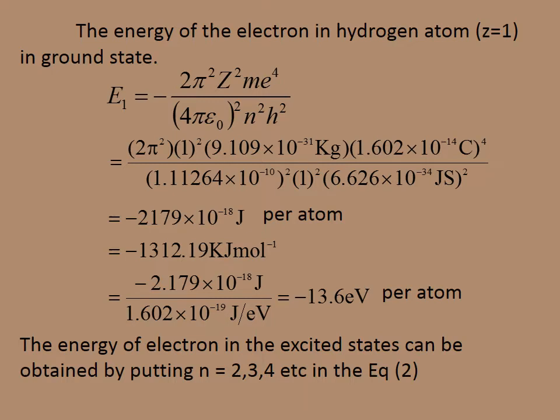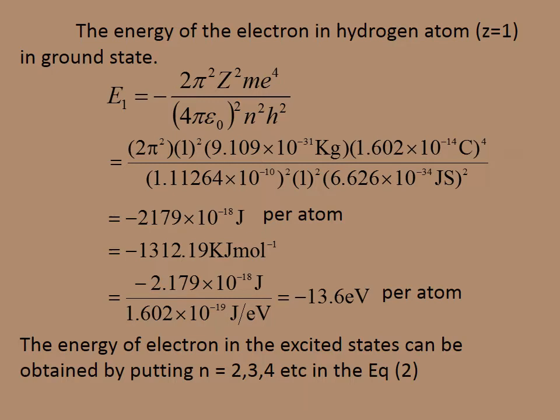You substitute all these values, that is the mass of the electron, the charge of the electron, n square equal to 1, the epsilon 0 constant, as well as h. You substitute all these values in the above equation, you will get minus 2.179 into 10 to the power minus 18 joules per atom. It is converted into joules. This will be equal to 1312.19 kilojoule per mole.